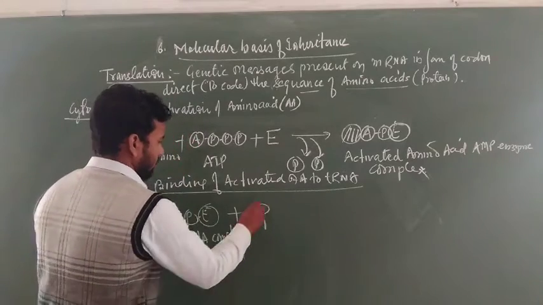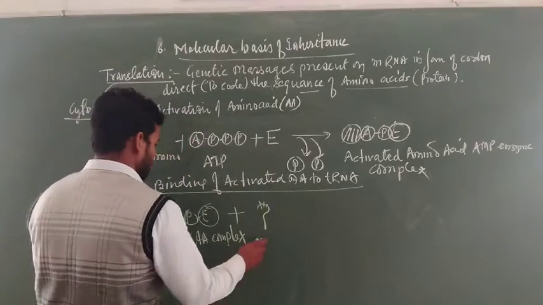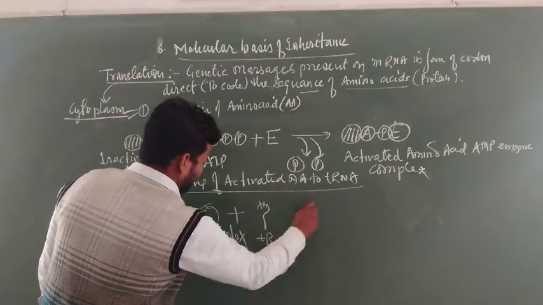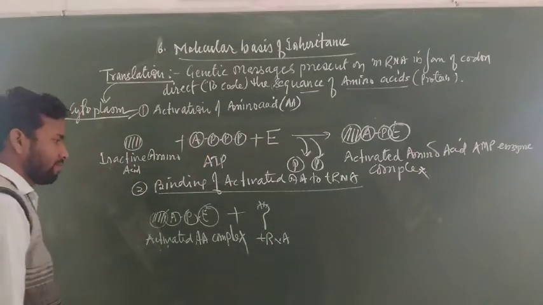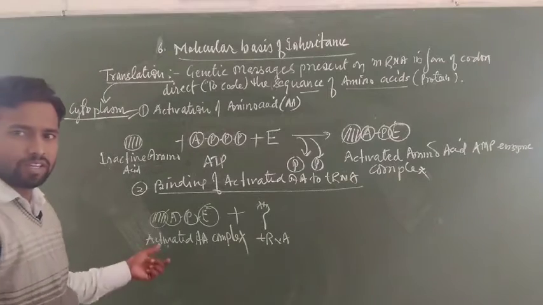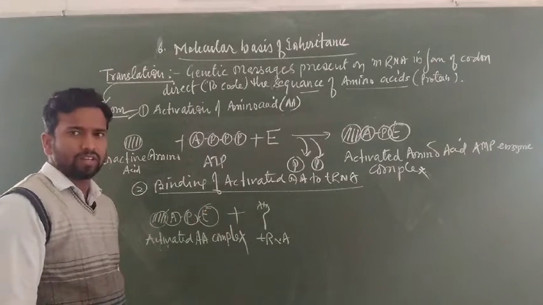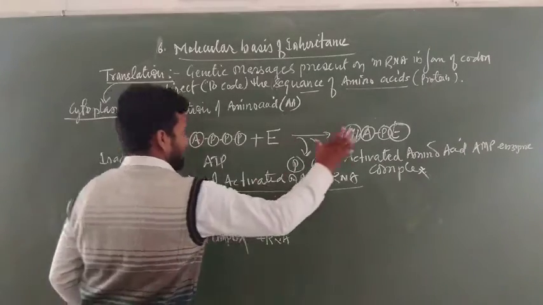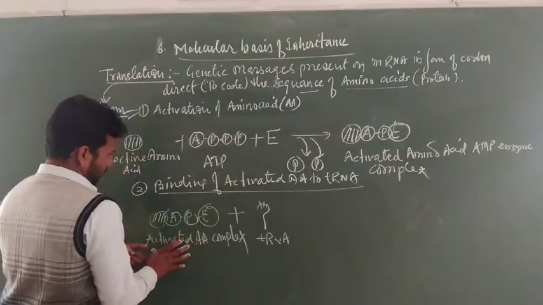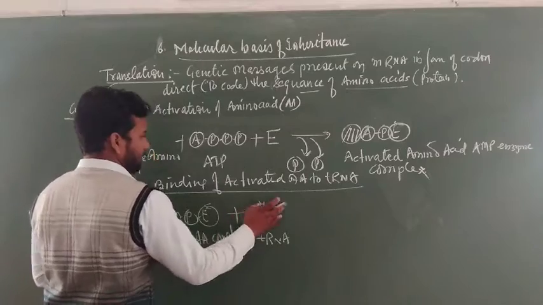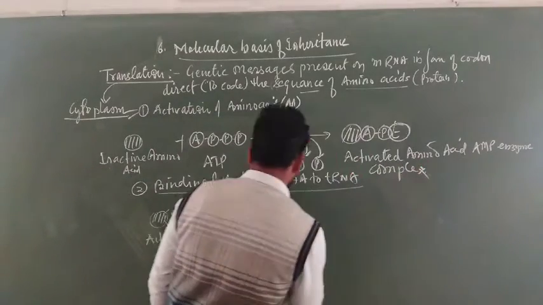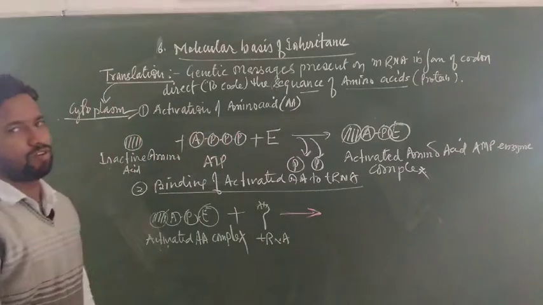This is a tRNA having an anticodon, and this activated amino acid is going to join with tRNA. You can see the activated amino acid comes to this point, and the tRNA comes and joins with the activated amino acid.